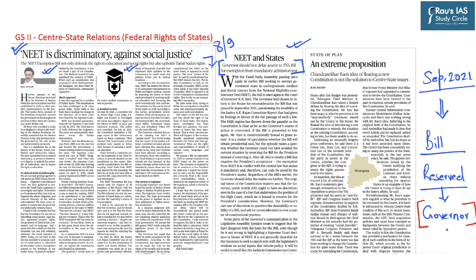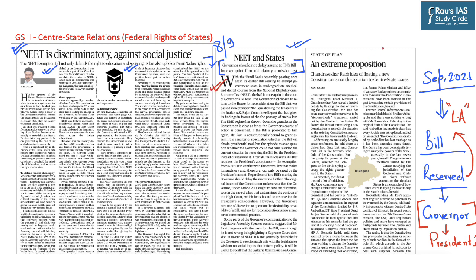So the governor was supposed to refer this bill to the President of India for his opinion. But the governor did not send this bill to the President, rather reserved it with himself and then reverted the bill back to the Legislative Assembly for its reconsideration. So this is the constitutional issue involved here, and this is what has been suggested in this particular editorial.